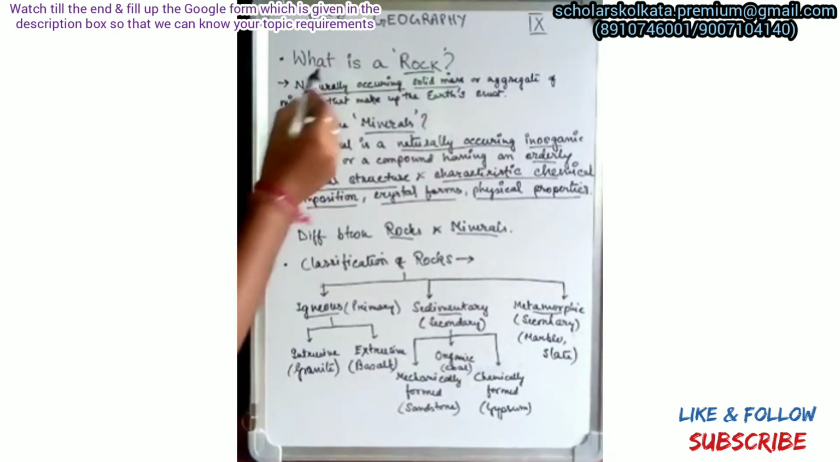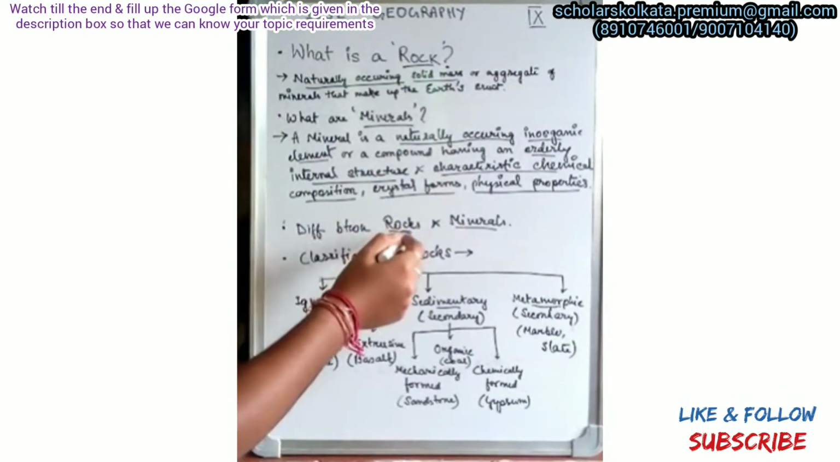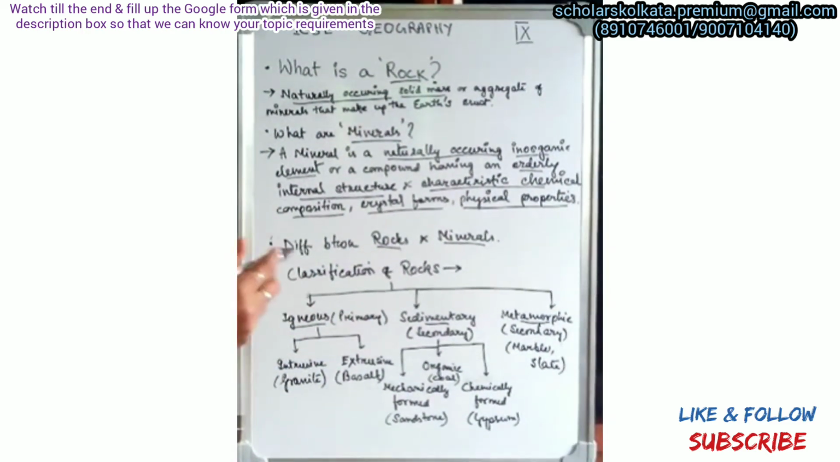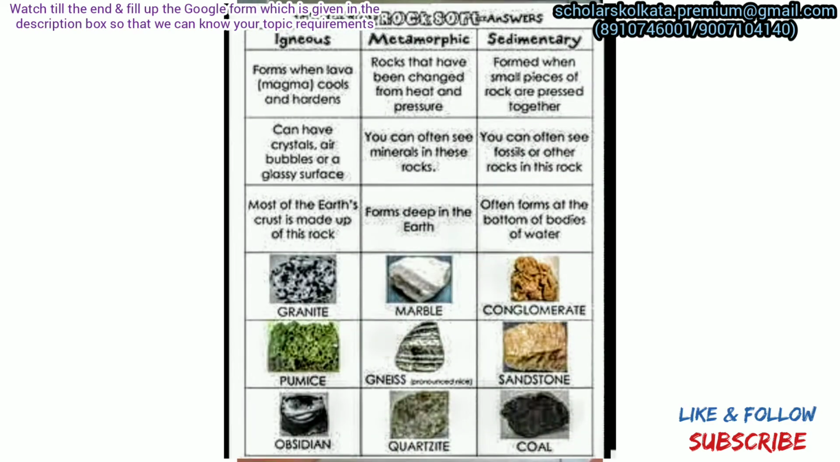Now, we have read what is a rock, what are minerals, and the difference between rocks and minerals. Now we are studying the classification of rocks. Basically, we can classify rocks into igneous, sedimentary, and metamorphic rocks. Igneous rocks are the primary kind of rocks, whereas the other two are secondary. The secondary rocks are formed by some modification of the igneous rocks, or formed differently than how igneous rocks are formed. Igneous rocks can be classified into intrusive igneous rocks and extrusive igneous rocks, of which granite is a big example of intrusive igneous rocks, and basalt is an example of extrusive igneous rocks.